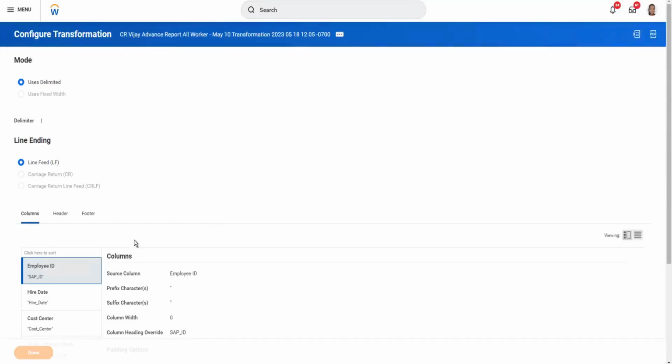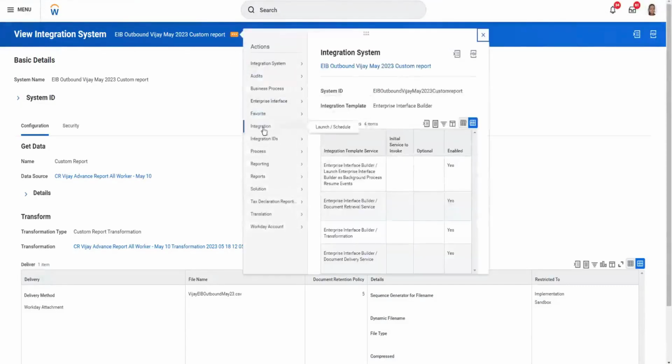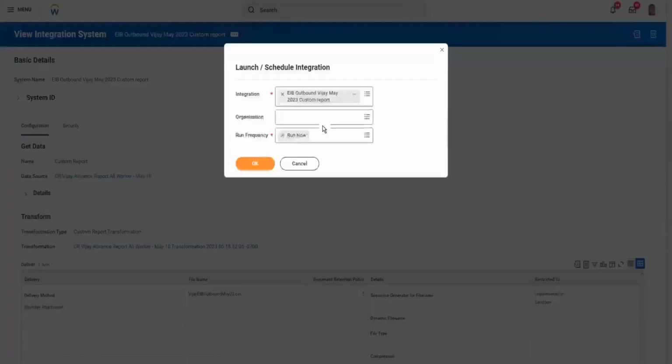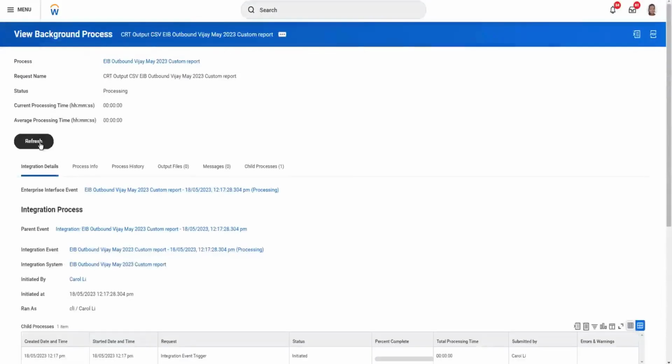So I have just configured it now and let's see how it works for us. So we'll go now and run our integration. Keep the default file name. OK. Just refresh here now.